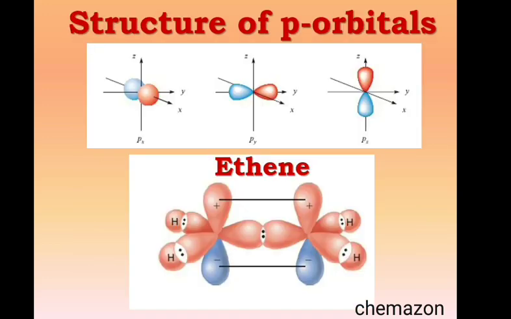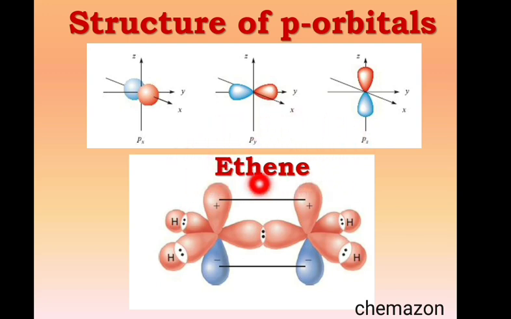Now let us understand the 3 different types of p orbitals, and then we will see how a pi bond formation takes place in the ethene molecule. We all know that there are 3 p orbitals: one oriented along the x axis is px, along the y axis is py, along the z axis is pz. All these p orbitals are mutually perpendicular to each other.